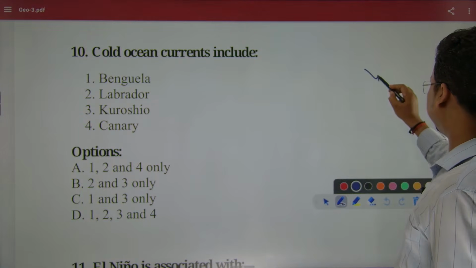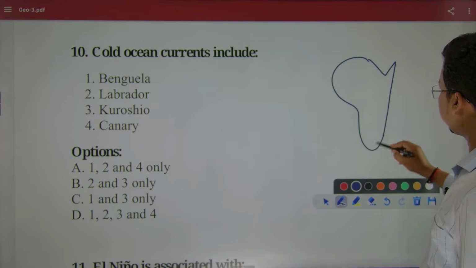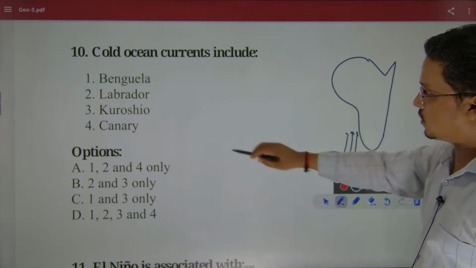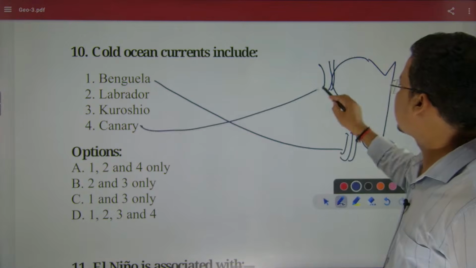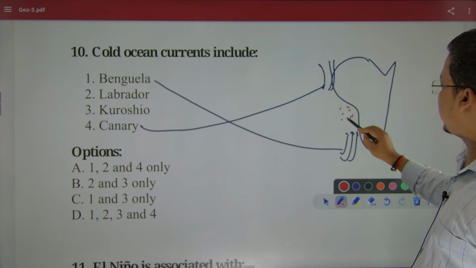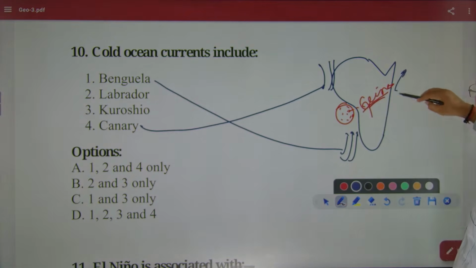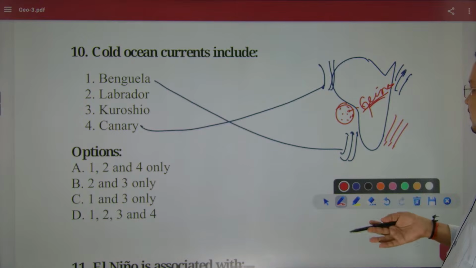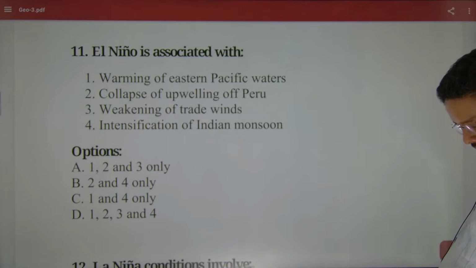If I draw the Africa map, let's say this one is Africa, and here is the Benguela cold current. Here is your Canary cold current. And here is the warm current, the Guinea current. Another current is the Somali cold current, and here is the Mozambique warm current. So these are the currents surrounding Africa. Done. Let's see the next one.